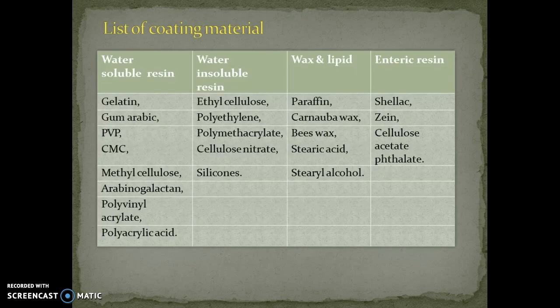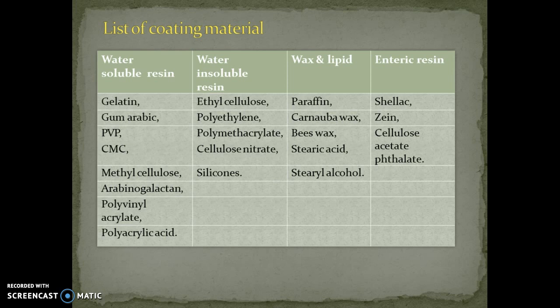The list of coating materials that may be used in microencapsulation are divided into four types: water soluble resins, water insoluble resins, waxes and lipids, and enteric coated resins. Water soluble resins are polymers that are soluble in water, such as gelatin, gum, PVP, CMC, methyl cellulose, polyvinyl acetate, arabinogalactan, and polyacrylic acids.